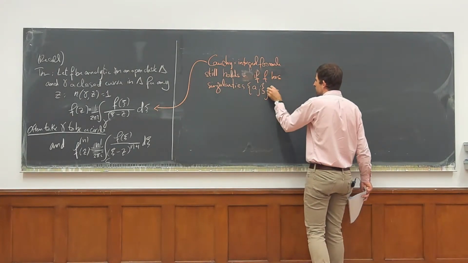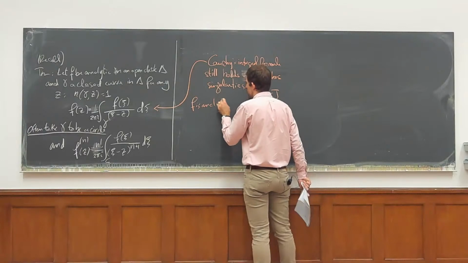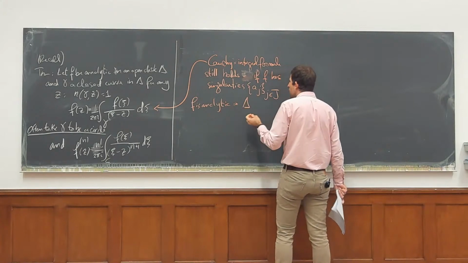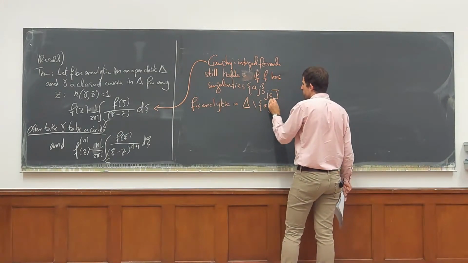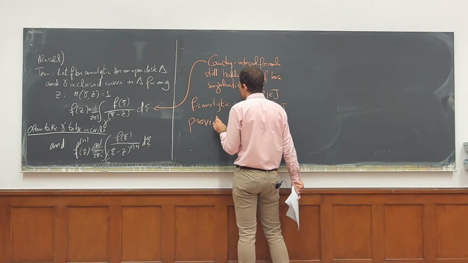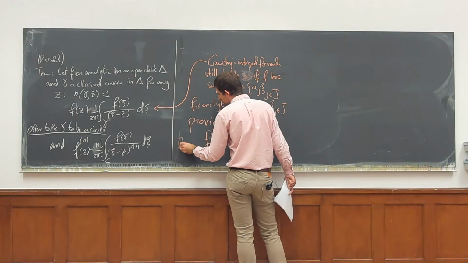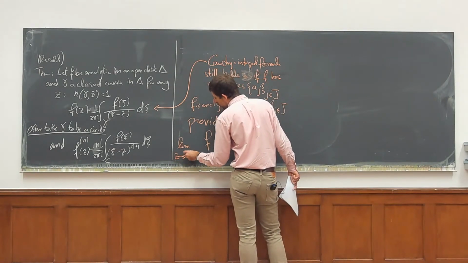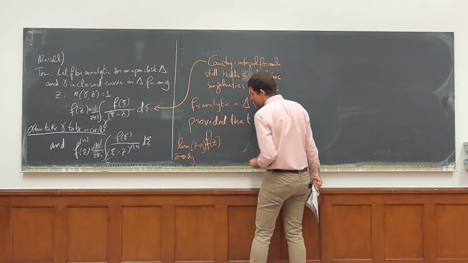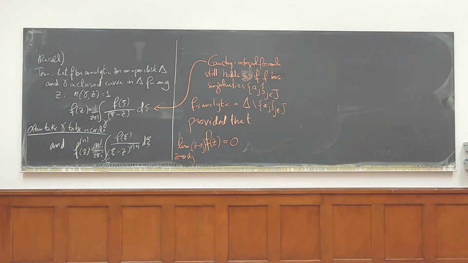What I mean is f is analytic in, say, the disk, except these points aj, provided the same condition as before: the limit as z goes to one of these points of (z minus aj) times f of z is 0. And the proof is exactly the same as before.